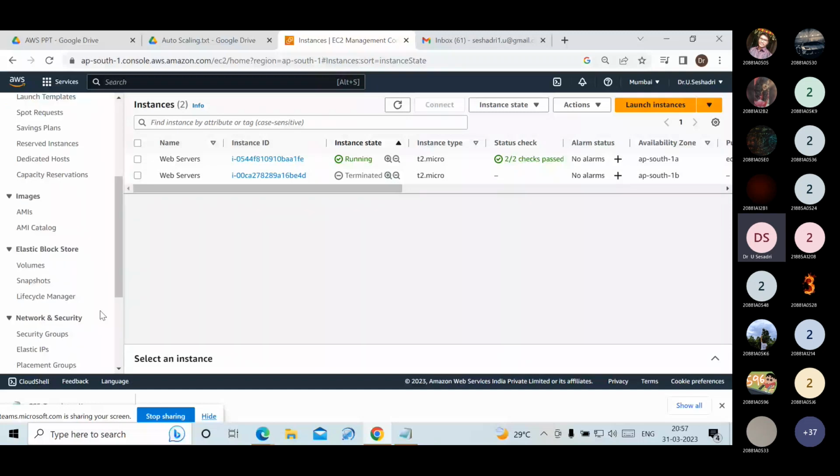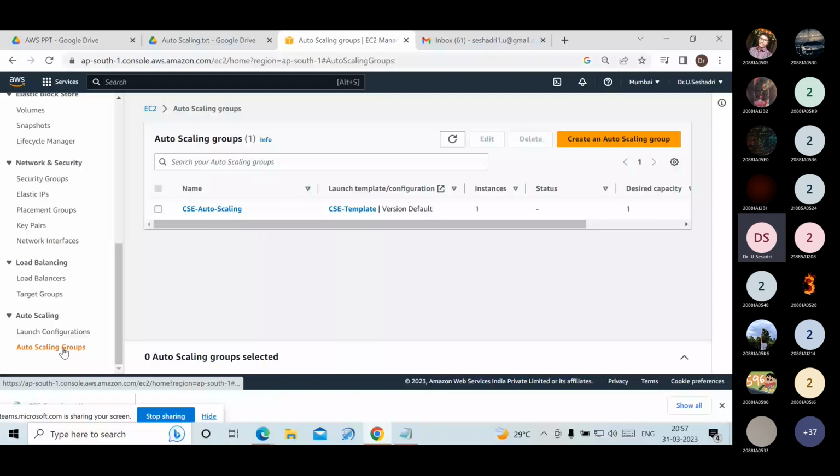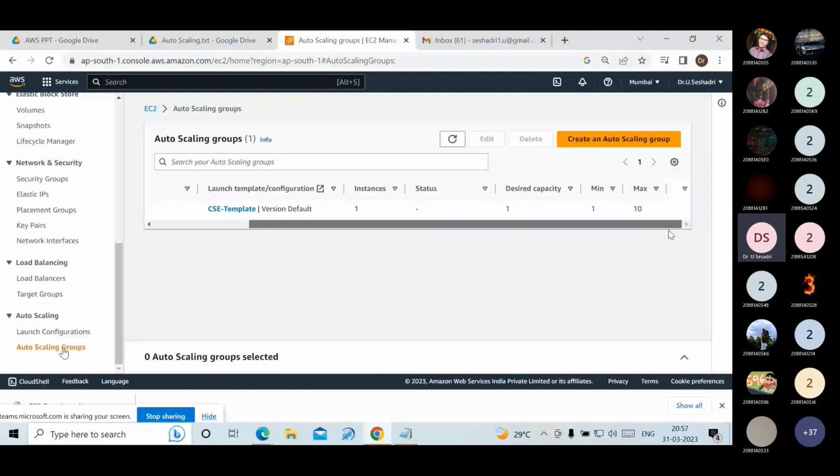If you have any doubt, we have to check this one. We observe that a minimum of one server is required. Now there is no CPU utilization. Desired capacity is scaled down to one only. Maximum 10 servers I am using, depending on my business, my traffic, and my customers.